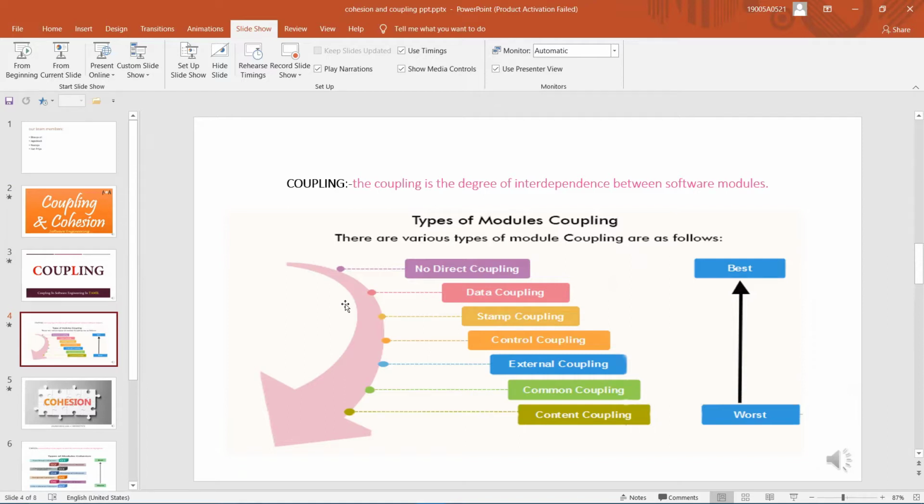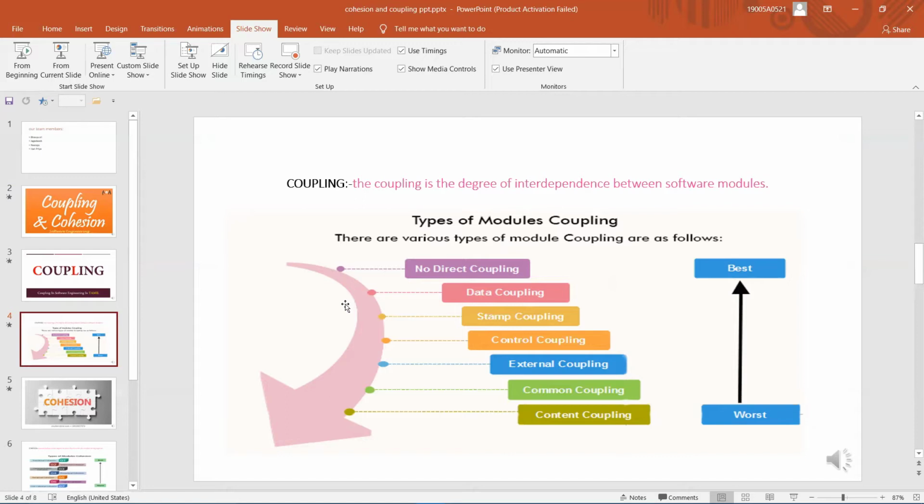Two modules are stamp coupled if they communicate using a composite data item such as structures or objects. When a module passes a non-global data structure or an entire structure to another module, it is called stamp coupling. The next one is control coupling. Control coupling exists between two modules if data from one module is used to direct the structure of instruction execution in another. The next one is external coupling.